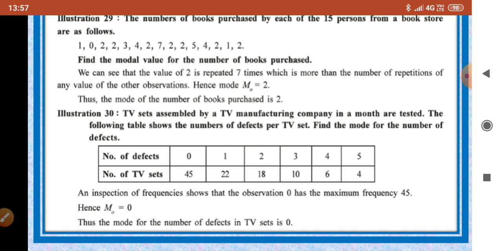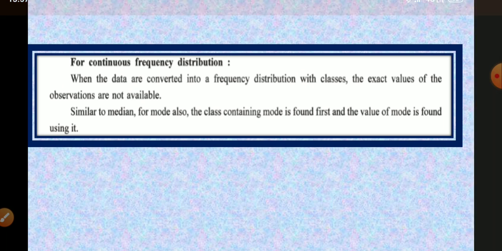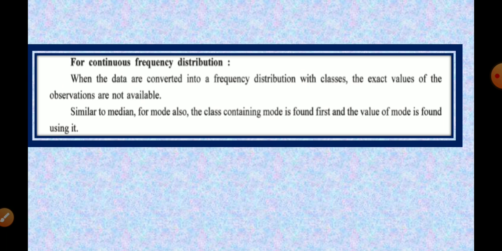Now how to find mode in continuous data? Let us see. For a continuous frequency distribution, when the data are converted into a frequency distribution with classes, the exact values of observations are not available.